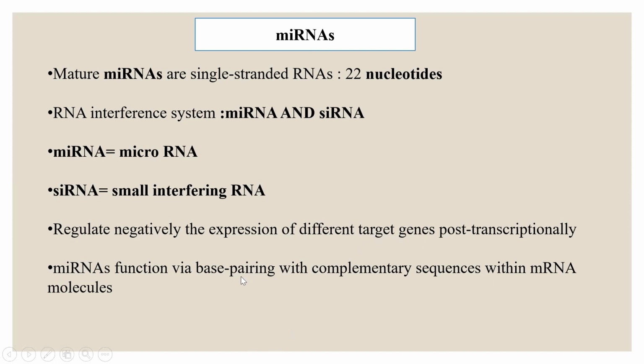MicroRNAs function via base pairing with complementary sequences within mRNA molecules. That is, they are going to affect the messenger RNA. MicroRNAs are going to interfere with messenger RNA. And as we know, the messenger RNA is an important component of the central dogma. So therefore, there are going to be alterations in gene expression if these microRNAs are affecting the messenger RNA.